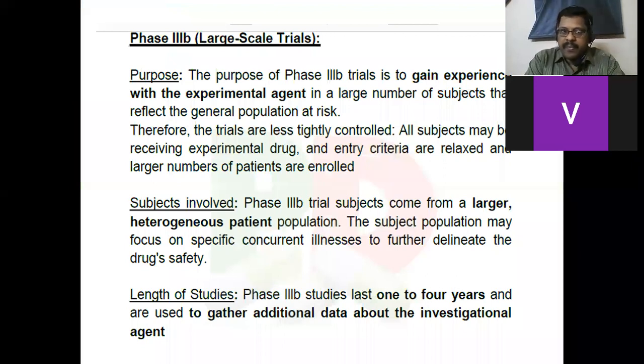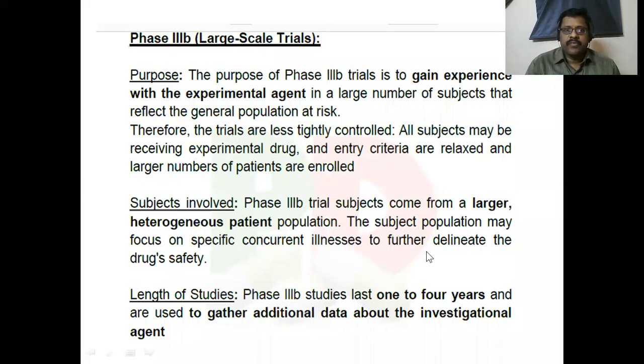Phase 3B. Here, the purpose of phase 3B, we have already seen once again. During phase 3B, the purpose of the study is to gain experience with the experimental agents in a large number of subjects to reflect the general population at risk. Therefore, the trials are less tightly controlled.